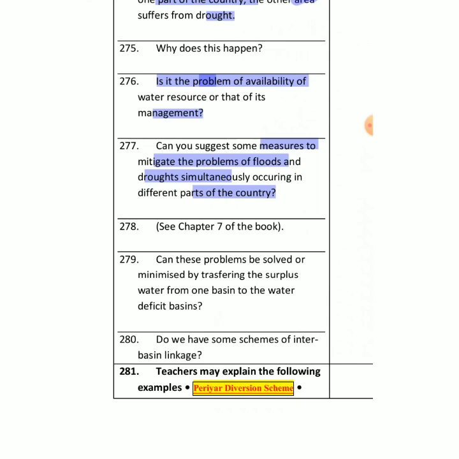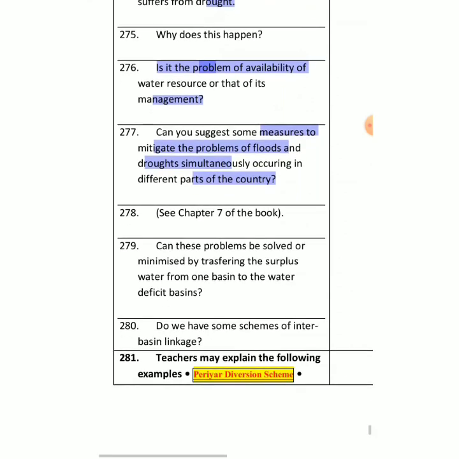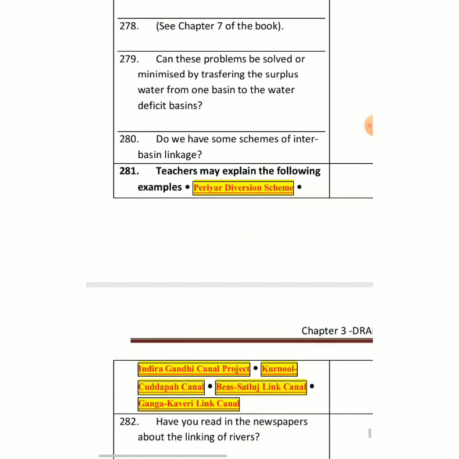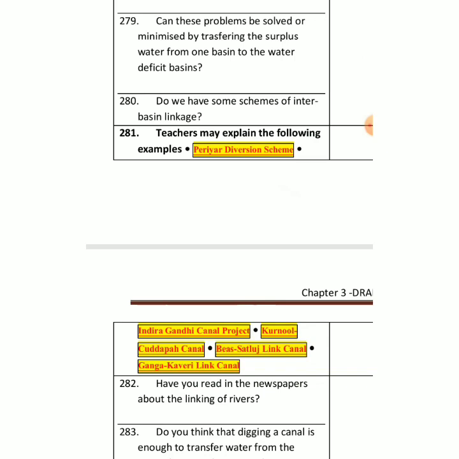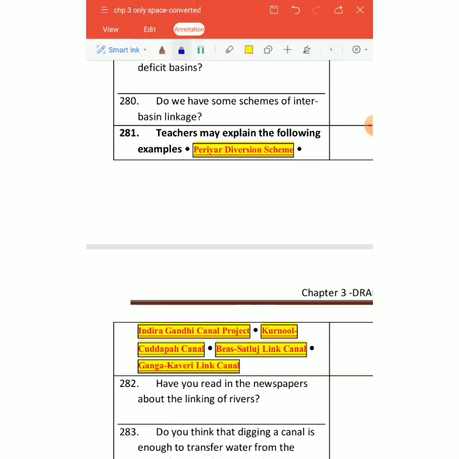Now we have some schemes of inter-basin linkage which I was talking about earlier. We have so many projects in India which are really solving a lot of things for us. One is the Indira Gandhi Canal project, it's the largest one. Then we have Kannur Kudappa Canal. We have a large canal network in India. Then we have Byas Satluj Link Canal. Then we have Ganga Kaveri Link Canal. You must have heard of linking of rivers.